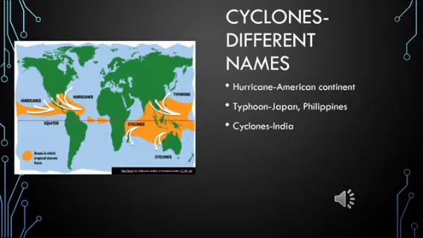Now it's called hurricanes near the American continent, that is near South America and North America. Can you see that region there? So in those regions, the cyclone is known by a different name called hurricanes. Then you come this side, you come near India, then you come down in the Indian Ocean, there they are called cyclones. And if you go to the regions near Japan, Philippines, these are called typhoons. So it's just cyclones that have different names.